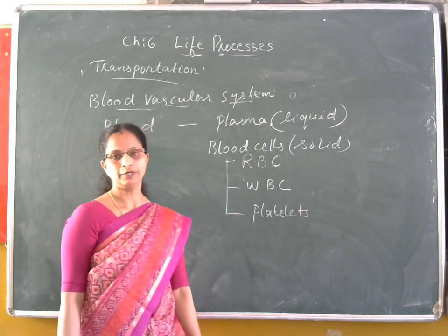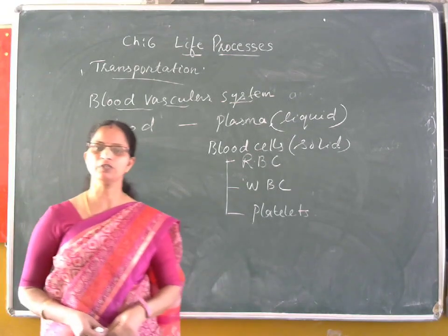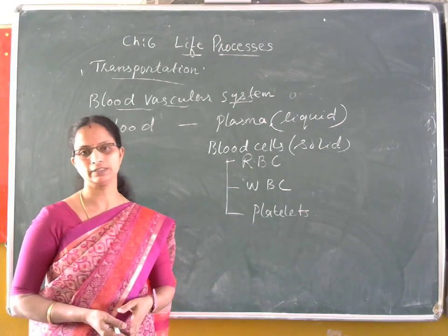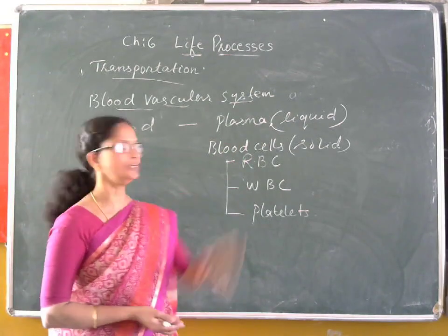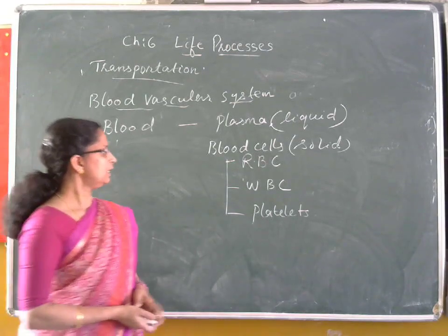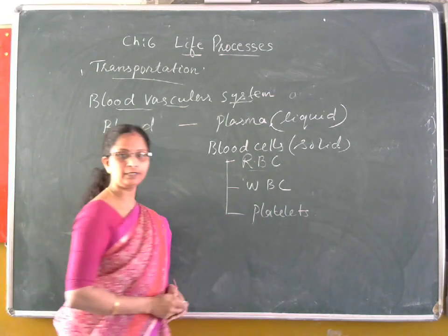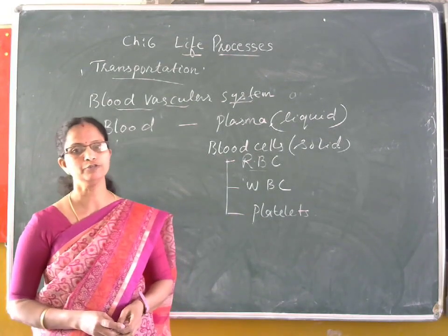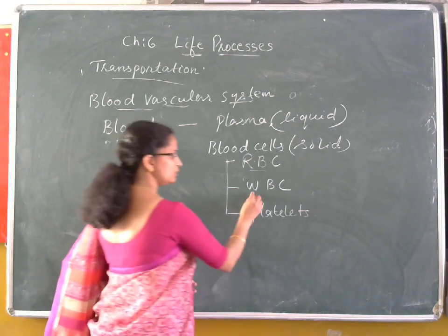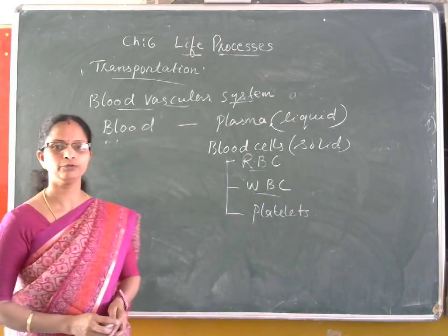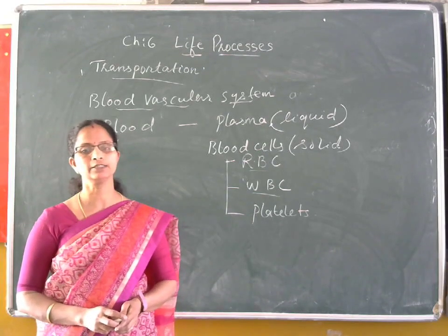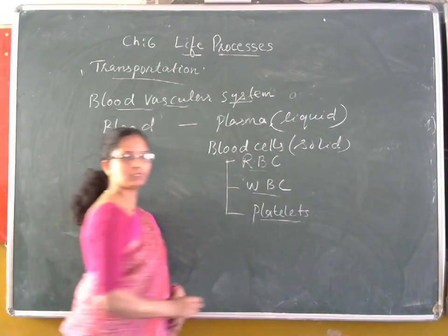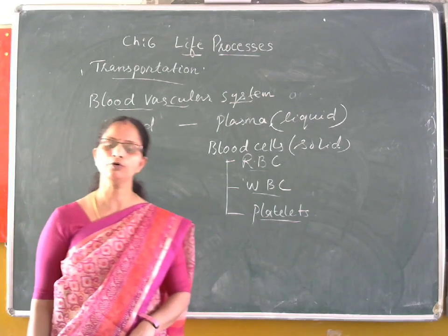Plasma, since it is the liquid component, transports some substances like carbon dioxide and other substances like nutrients, etc. through this liquid medium. RBC, red blood cells, contain the pigment hemoglobin. So, RBC helps in the transport of oxygen. Whereas WBC, white blood cells, are related to providing immunity to fight against the disease-causing germs. Platelets are very minute blood cells that play an important role in the clotting of blood.